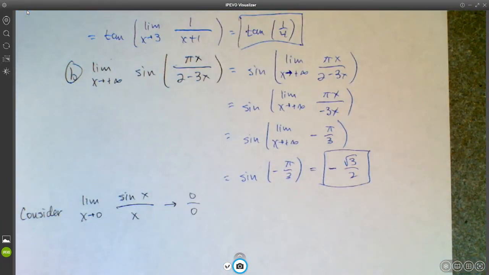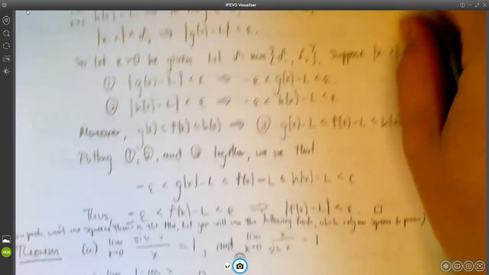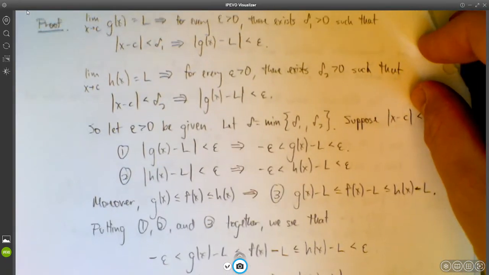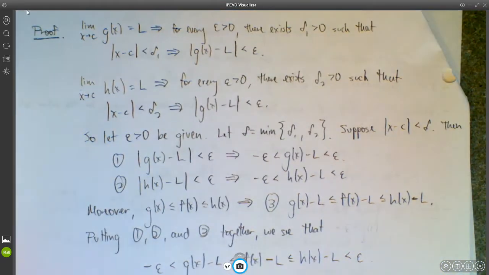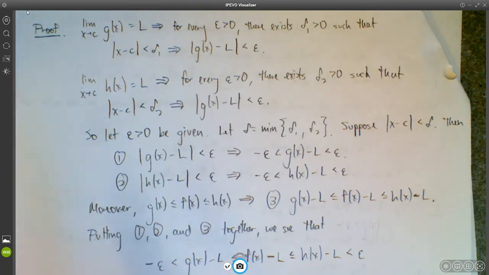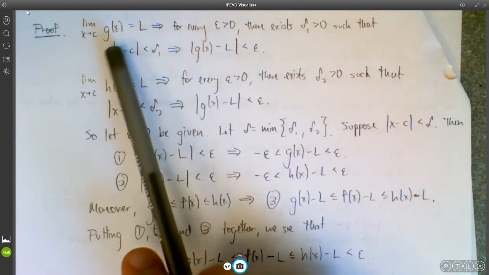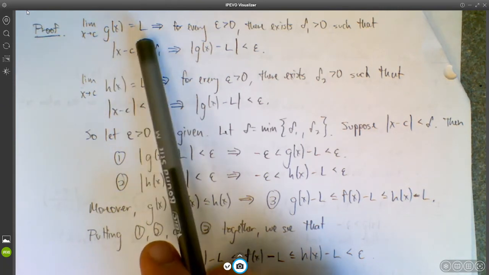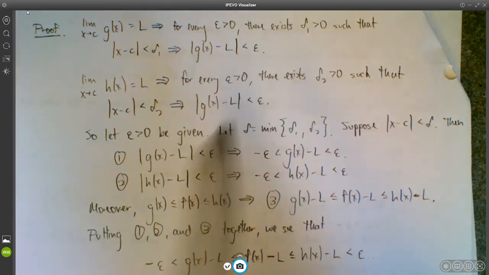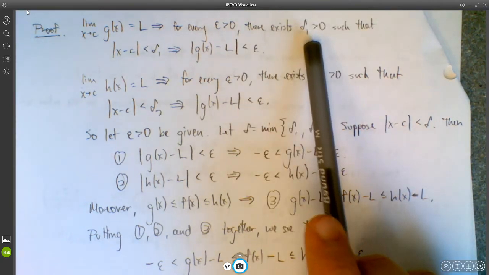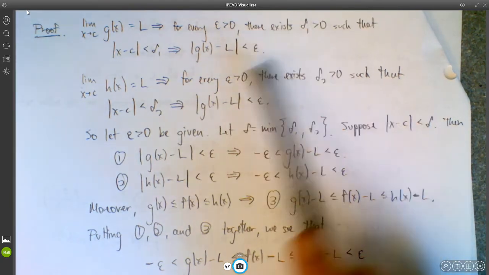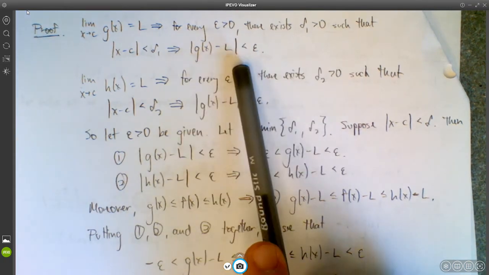I don't know if I'm going to go through this in detail, but here's a proof of the squeeze theorem that you're welcome to pause the video and read through yourself. Basically the idea is that if we know that the limit as x approaches c of g of x equals L, then for every epsilon bigger than 0, we can always find a delta, and I'm calling this delta 1, so that this condition is met.